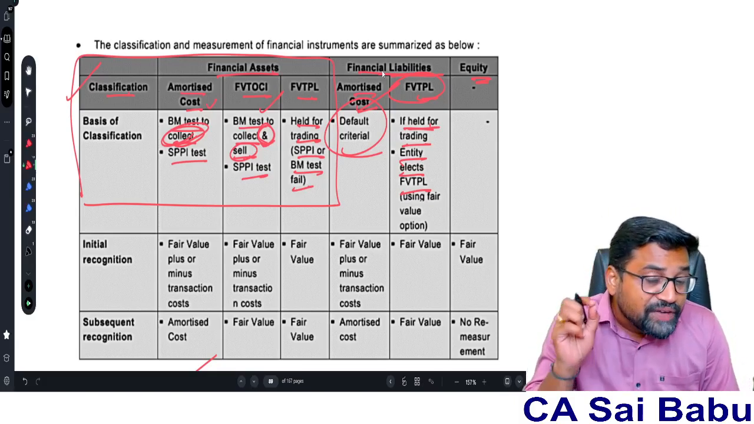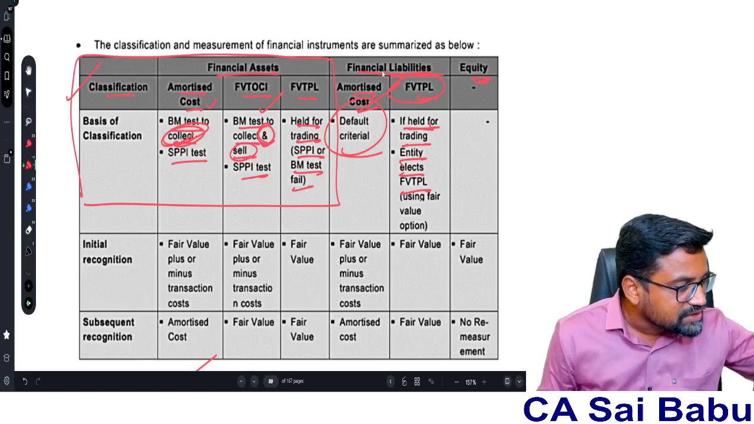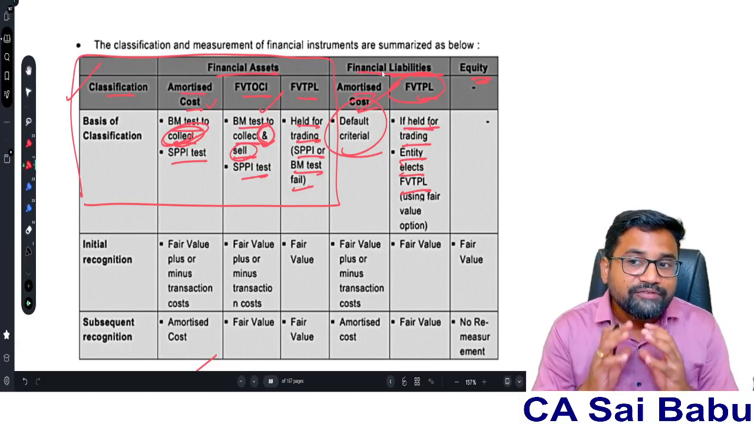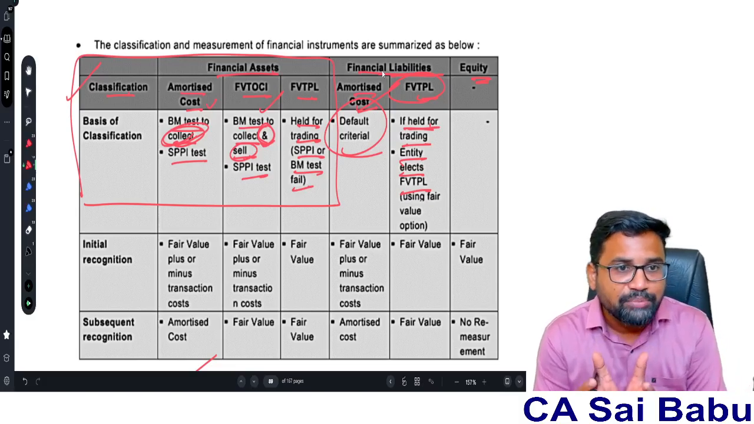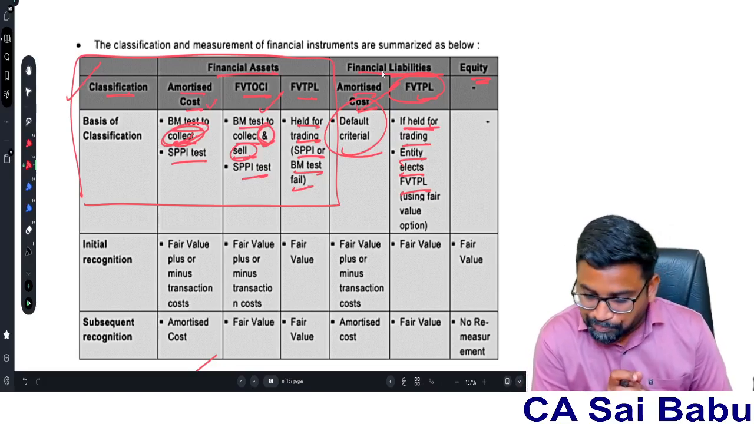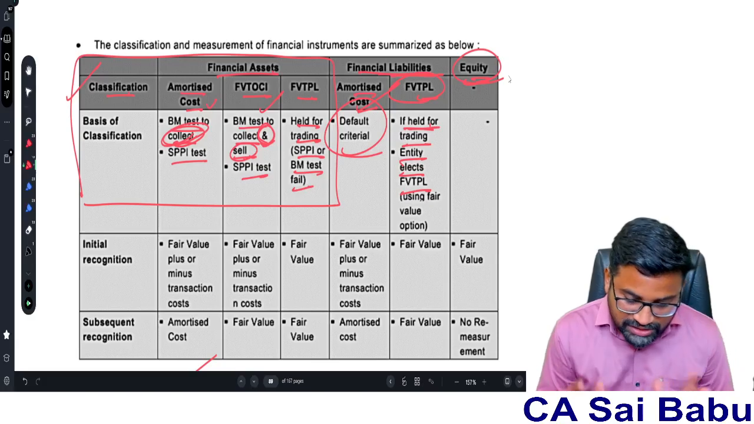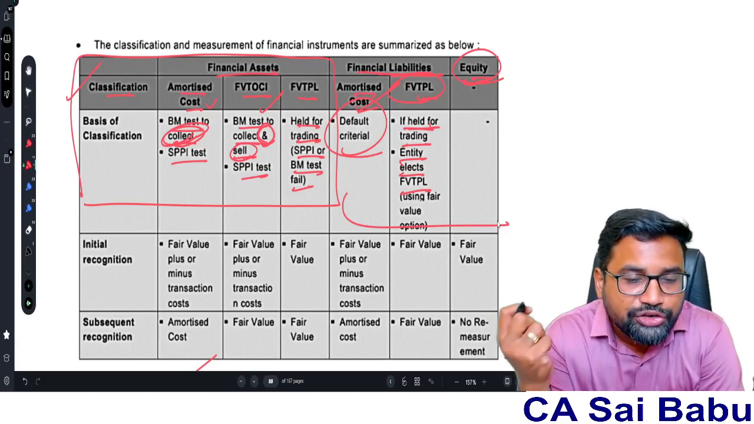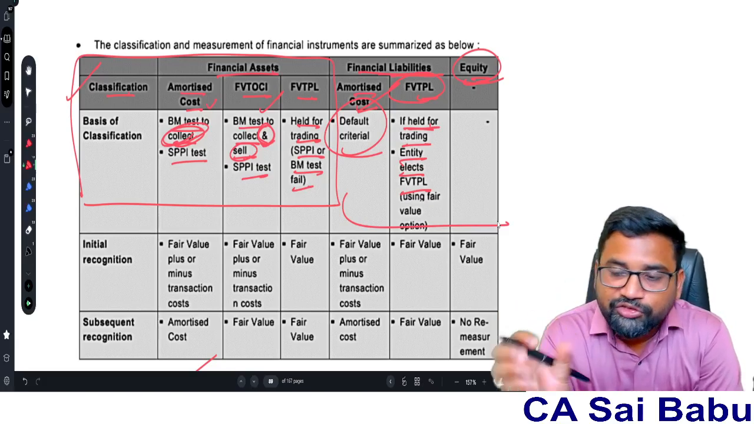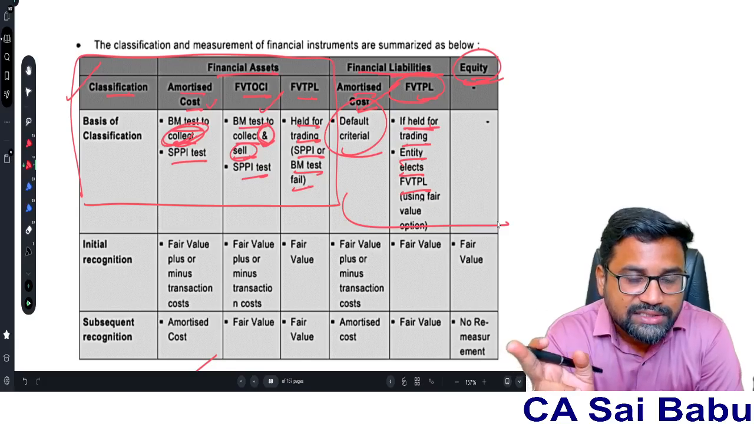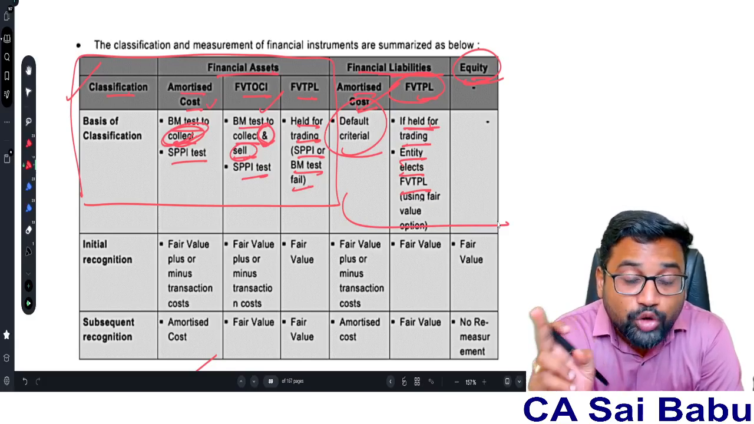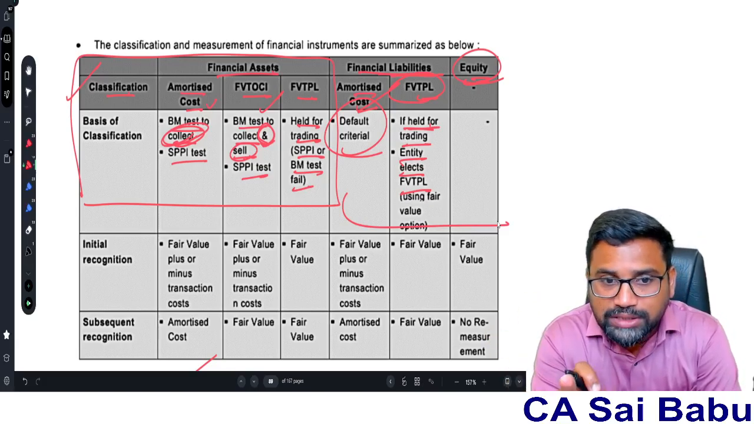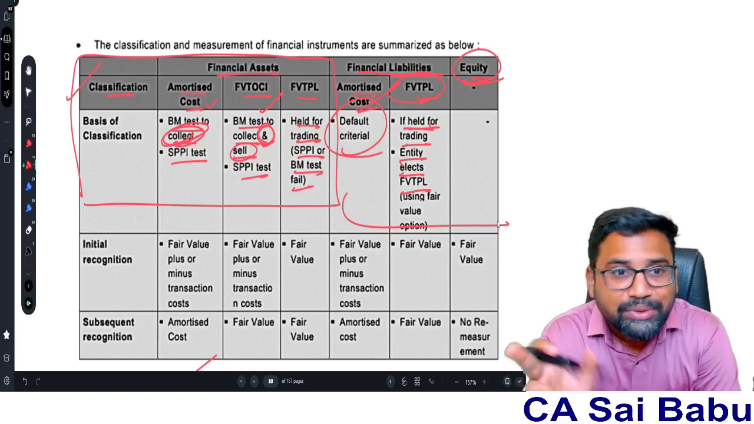And if the question specifically says that it comes under the FVTPL model, then you take it under FVTPL. Or if any financial liability is held for trading purposes, then the FVTPL model. Equity has no such thing. Therefore, whenever you do the accounting of financial instruments, first you need to do the classification. Financial assets are classified under three categories: amortized cost model, FVTOCI model, FVTPL model. Financial liabilities are classified under two models: amortized cost model and FVTPL model.